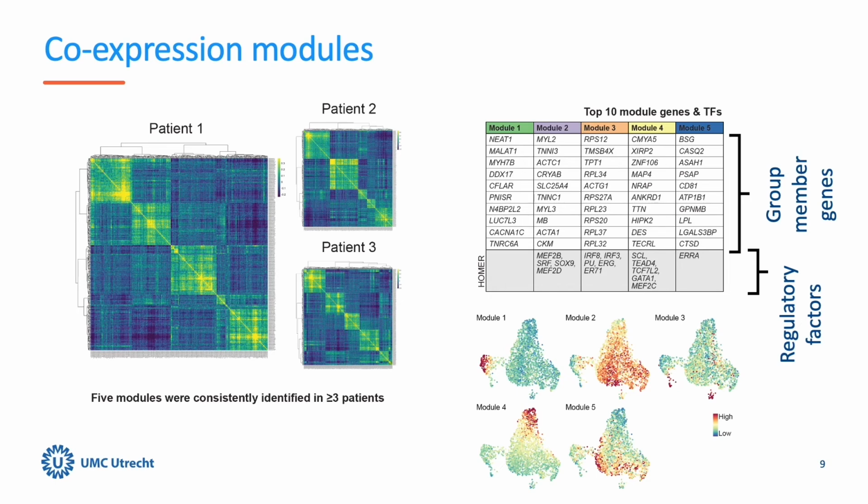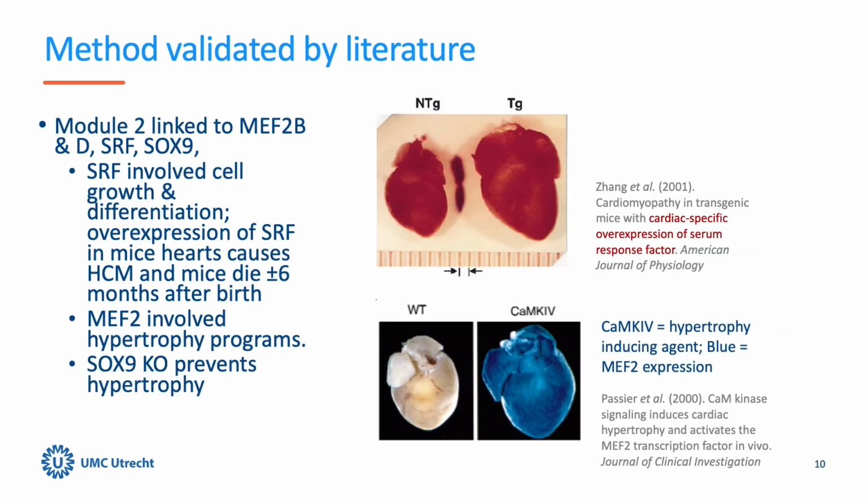Moreover, these groups can be used to identify regulatory factors that drive the disease, by looking for regulatory factors that interact preferentially with genes in these groups. Indeed, some identified regulatory factors we observed were also identified through independent experiments that were published earlier. Importantly, we also identified previously unknown regulatory factors potentially related to hypertrophic cardiomyopathy.